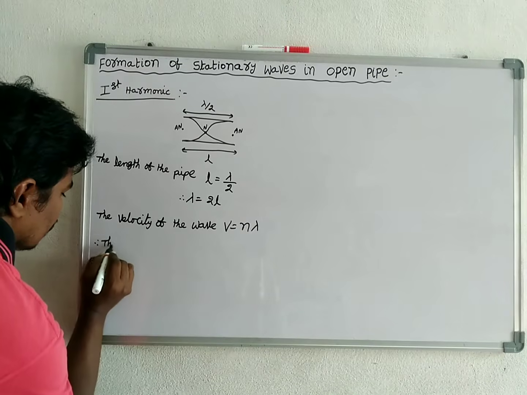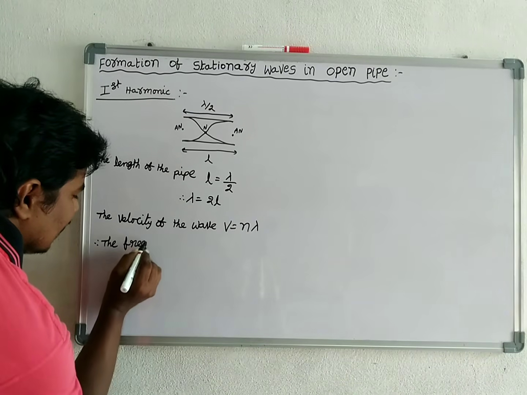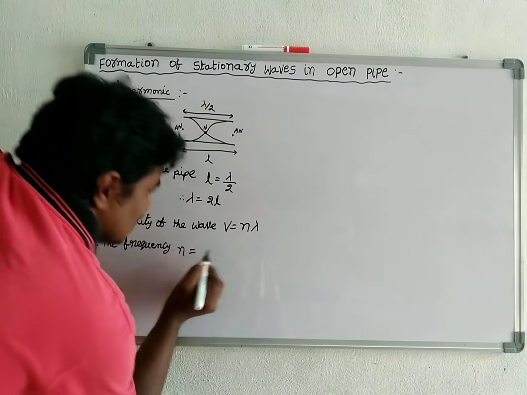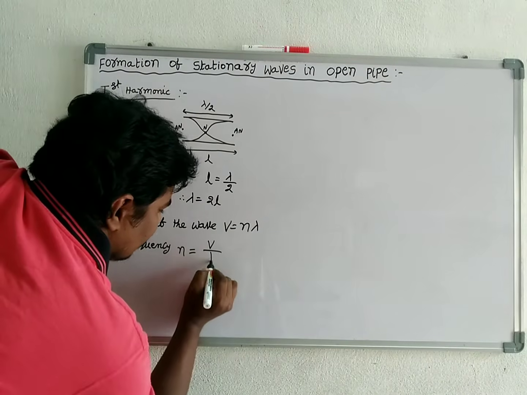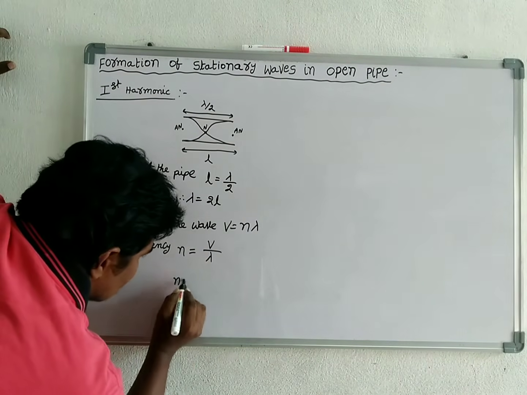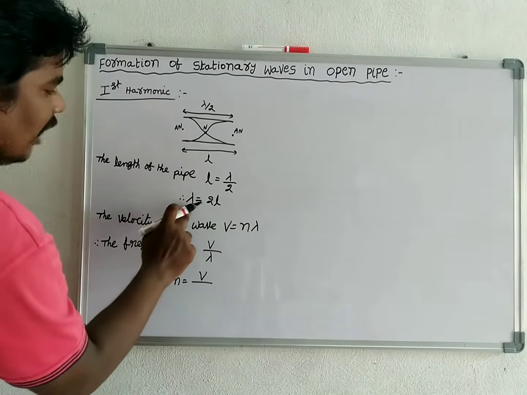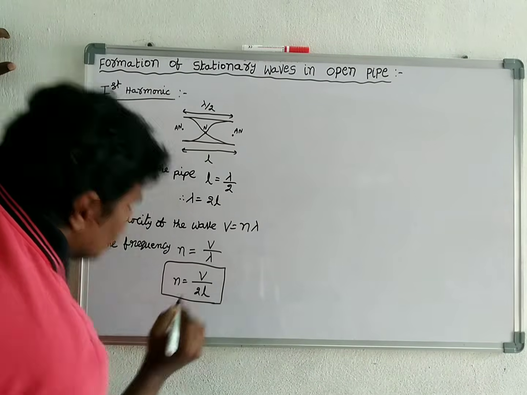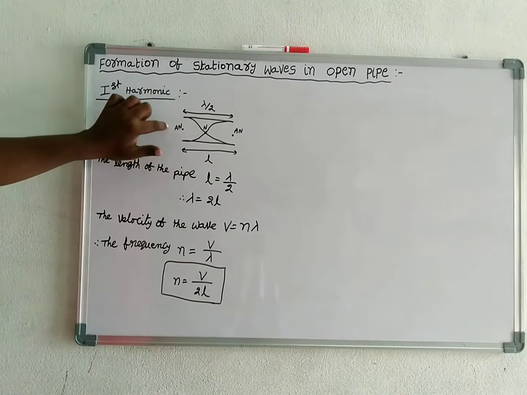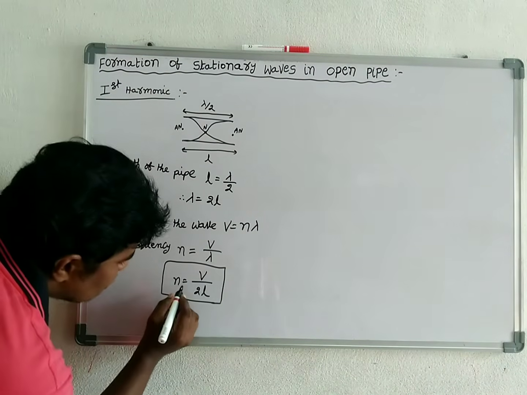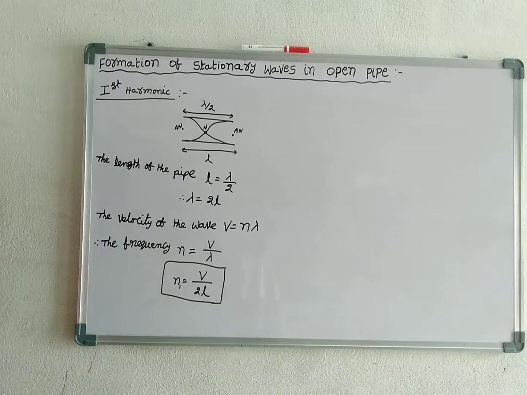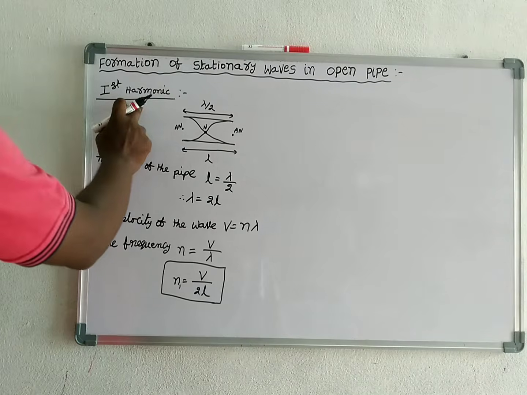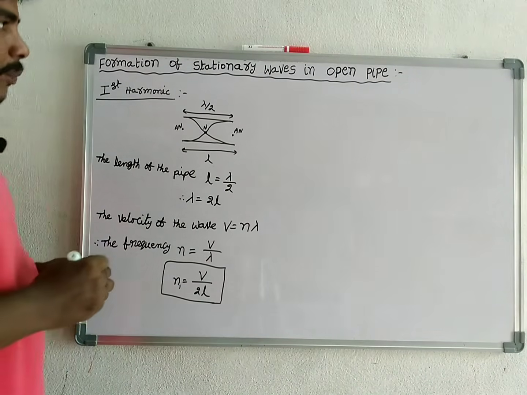Therefore, the frequency n is equal to V by lambda, which is V by 2L. This is called first harmonic in open pipe. For our convenience, let it be N1. N1 is equal to V by 2L is the first harmonic in open pipe.